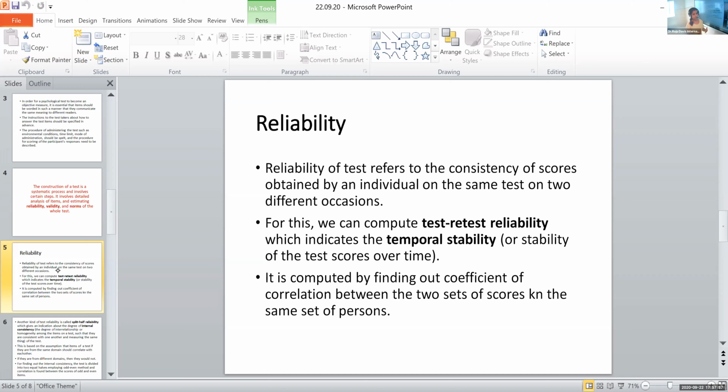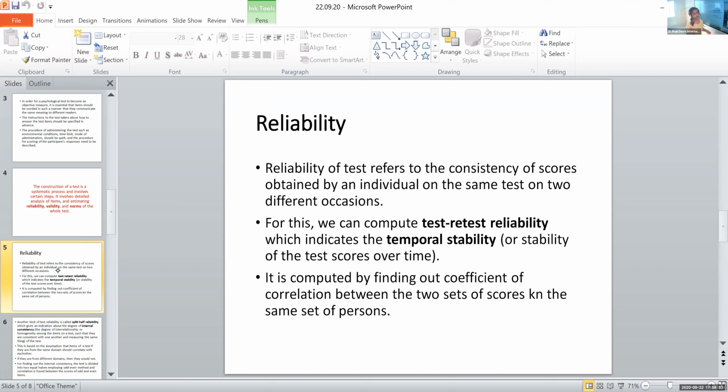And I'm supposed to get similar results, right? Because it is the same participant, it is the same test that I'm giving, and again it is the same researcher. Even if it is not the same researcher, it doesn't matter. What matters is the test and the participants. Both of them are the same. So I am supposed to get a similar result as the last time. Understood? So if I get the similar result, then this particular test is reliable. That is how we find reliability.